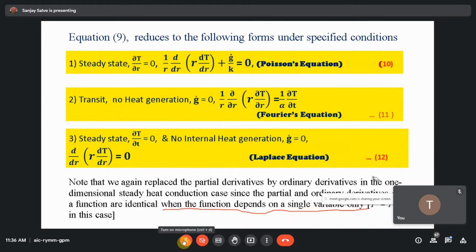Note that we again replace the partial derivative by the ordinary derivative in one-dimensional steady-state heat conduction. In this case, the partial derivative and ordinary derivative of the function are identical when the function depends on a single variable. You can change ∂/∂r (r ...) into d/dr. The same thing, ∂T/∂x we can change into dT/dr, right?